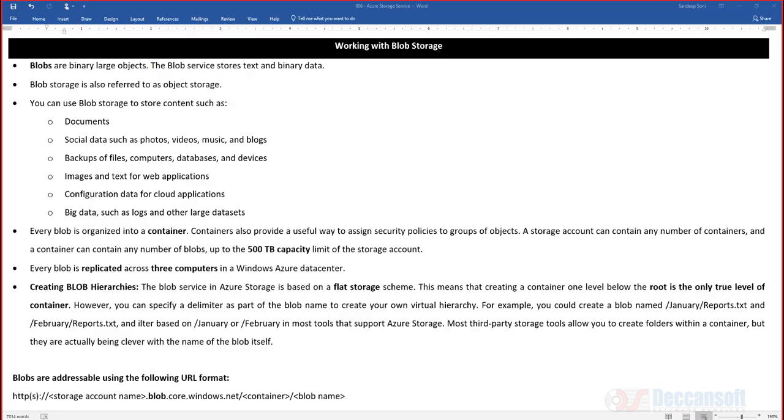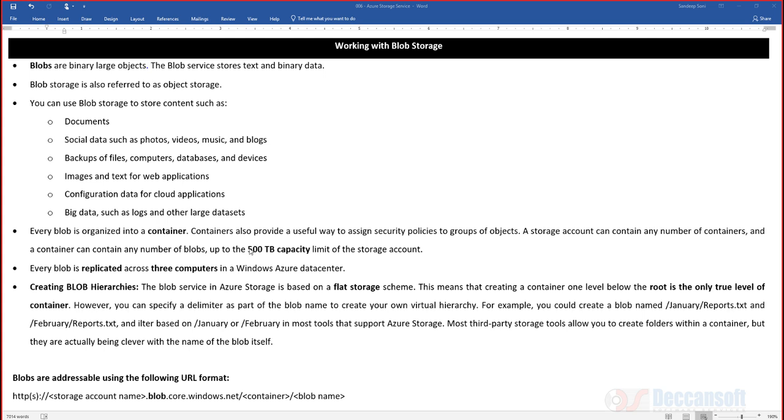Working with blob storage. We have already seen blob is nothing but a file. In simplest language, a file is a blob. One blob you can treat as one file. It can be a text file, can be a binary file, any format of the file doesn't really matter. So once a storage account is created, we would want to store the blobs into it, for which we'll have to create a container.